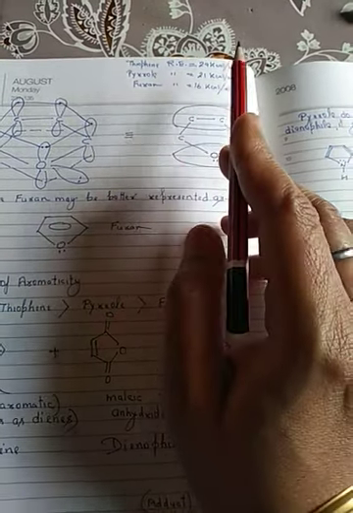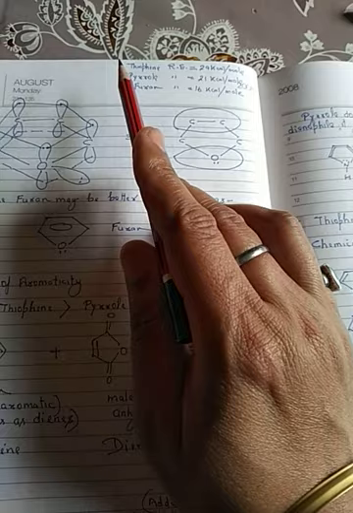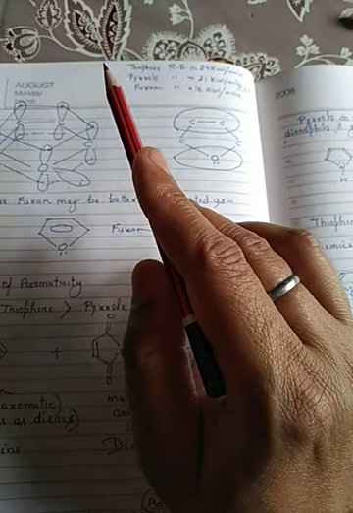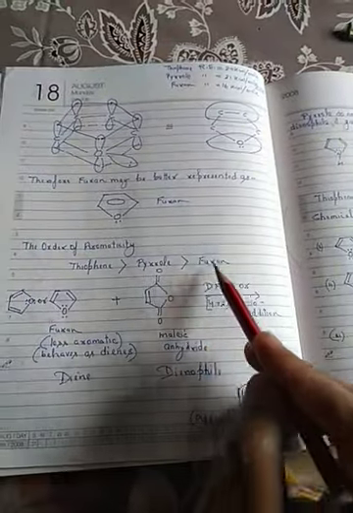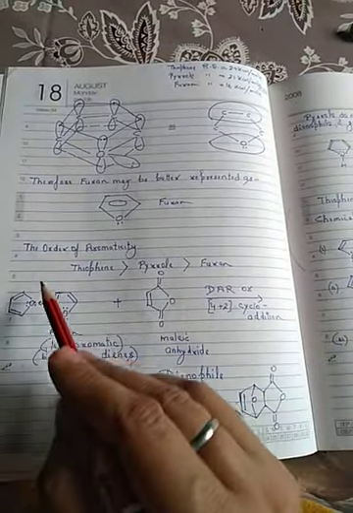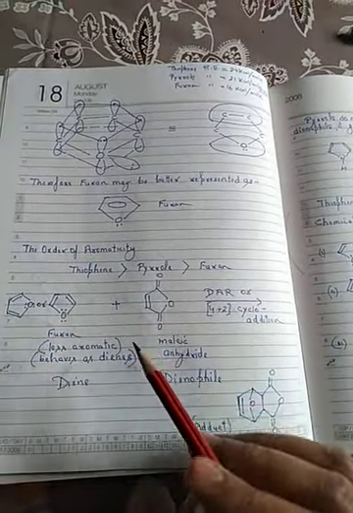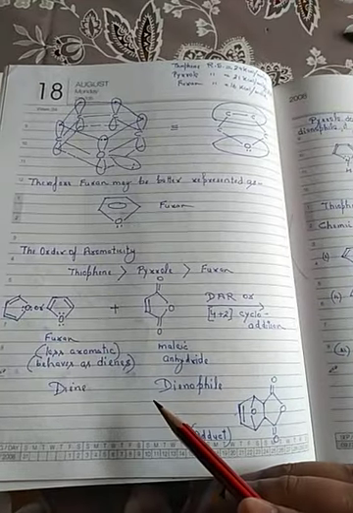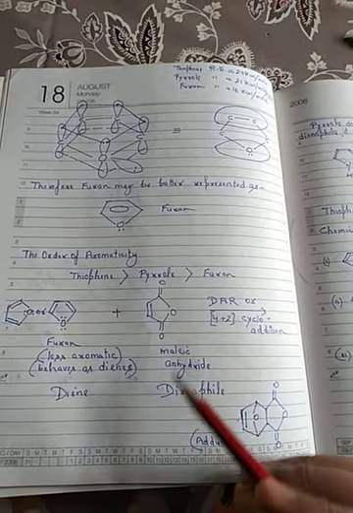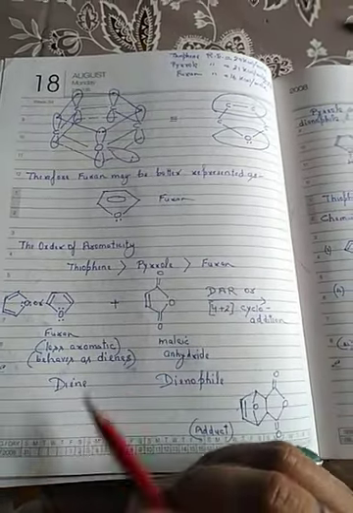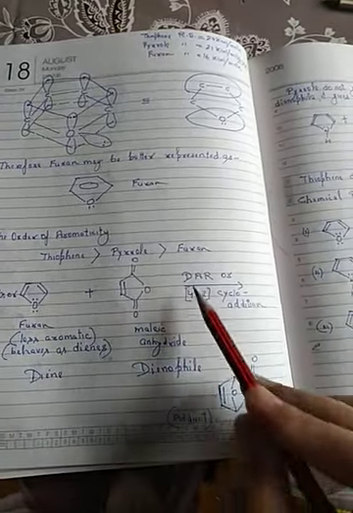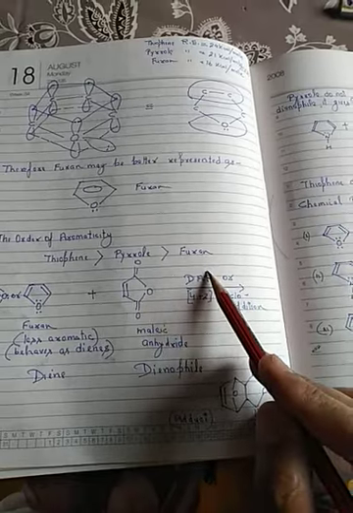These are less aromatic than benzene. In benzene, the aromatic energy or resonance energy is 36 kilocalorie per mole. This decreasing order of aromaticity is also justified by the Diels-Alder reaction, DAR.